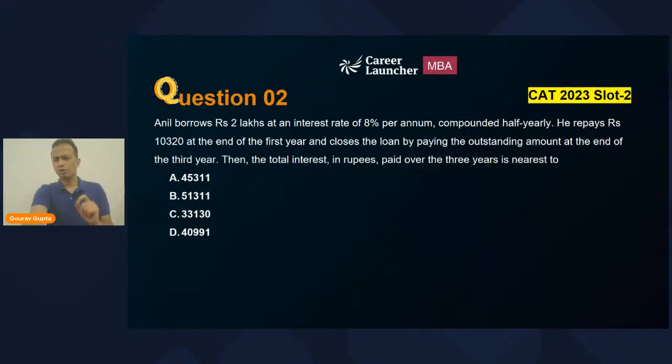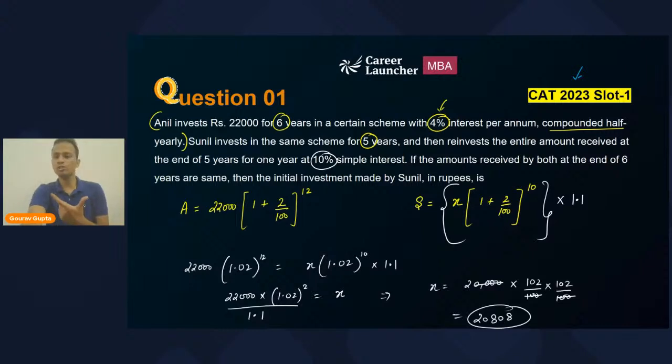Okay. Now, for a few moments, I'll take you back to the rough work that I've done for the previous question. In the previous question, I used the formula for the final amount. The power was 12, the power was 10. And you must have realized that we don't actually have to solve 1.02 power 12 and 1.02 power 10, because it will get cancelled out on both the sides. So actually the solving was not required, right?